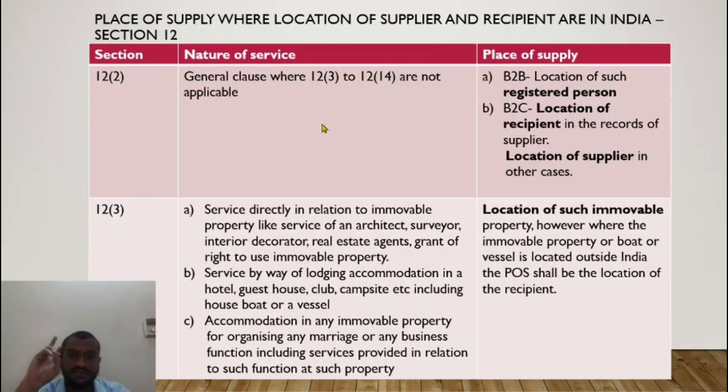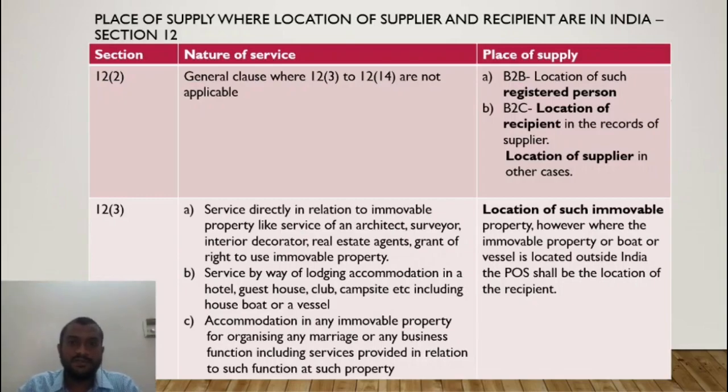Place of supply for services is divided into two cases. Where the location of supplier and the recipient are in the country, section 12 applies. Where the location of supplier or the location of recipient, any one of those, is outside India, then section 13 shall apply. If both the supplier and recipient are in the taxable territory, which is India, then section 12 should be looked at. You have to forget section 13. Do not link both of them. I repeat, do not link both of them. Do not compare both of them.